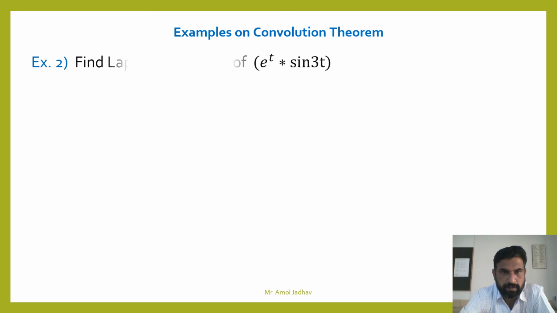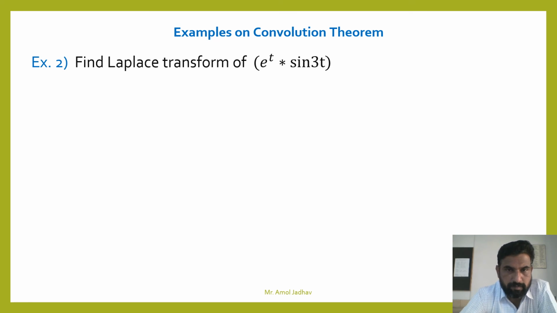Now the second example: find the Laplace transform of e raised to t star sin 3t. Convolution of e raised to t and sin 3t.